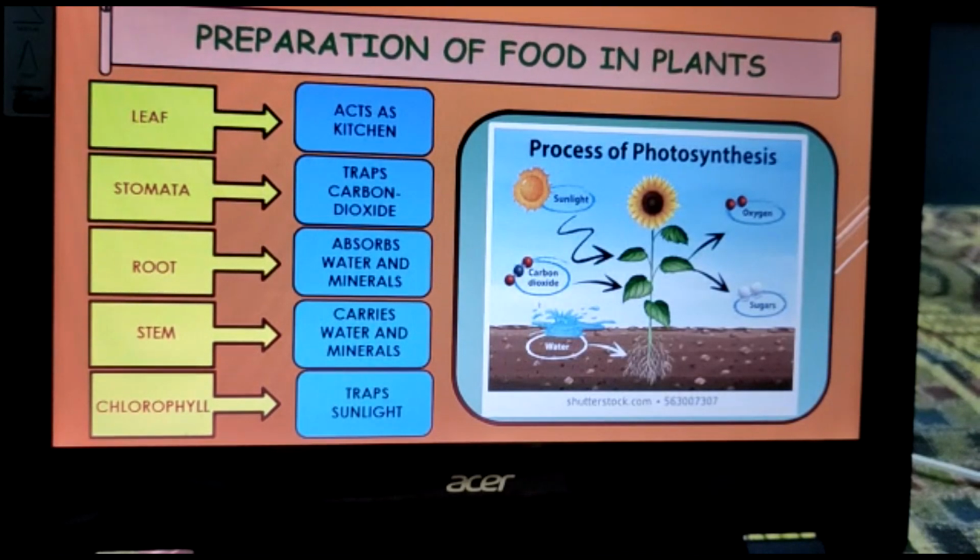This is another important slide and another important part of this chapter, that is preparation of food in plants. Before that, you tell me, when you feel hungry, what do you do? Either you ask your mom for food or you directly go to the kitchen of your home. So in a plant, the leaf acts as the kitchen, as food is prepared in leaves only. And they prepare their food using very simple substances called carbon dioxide, water and minerals.